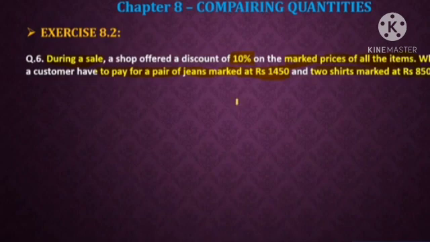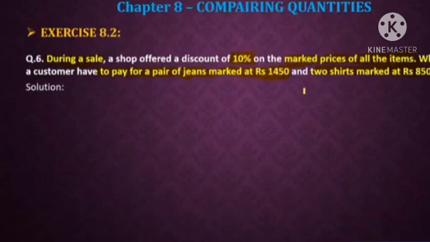Okay, so the customer is buying something. Suppose he is buying a pair of jeans. See the word here, pair of jeans. That means two jeans cost, that means their marked price is Rs 1450. Not a single jeans, that is a pair of jeans. And here two shirts marked at Rs 850 each. Okay, so two shirts are there, each having the value 850. So you have to double it.